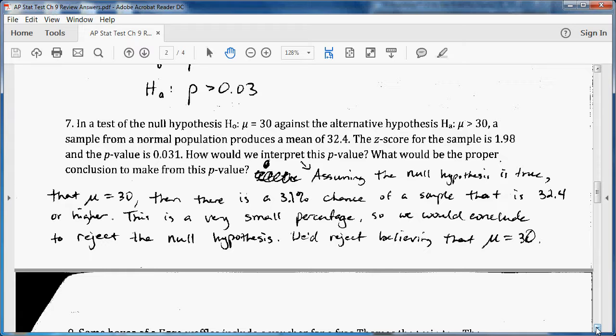So what would be the proper conclusion to make from this p-value? Since this is a very small percentage, there's only a 3.1% chance of it happening, we should reject the null hypothesis, and we'd reject believing that mu was equal to 30. It is possible that's true, but it's a very small probability of it being true, so we decide it's convincing evidence to reject it.